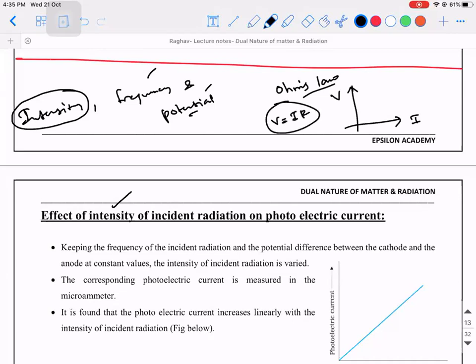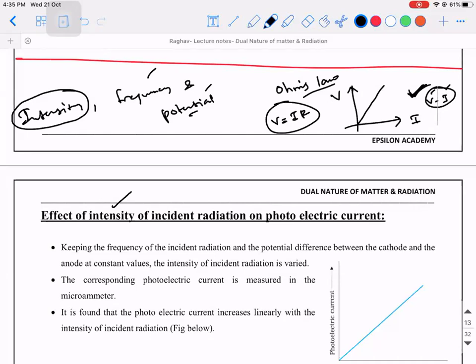But is it applicable under all conditions? No, sir. What should be the value? V is equal to IR, provided? Constant temperature. Yes. So when you draw a graph, it will come out like this. Till now, we would have never discussed saying that this is the VI characteristic of Ohm's law. Why I am calling it VI characteristic is I am seeing the variation of potential difference and current at what condition? At constant temperature.